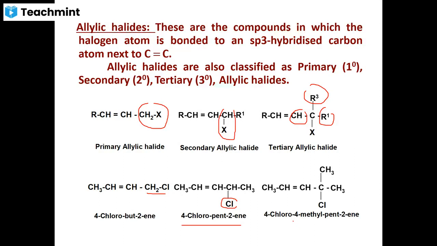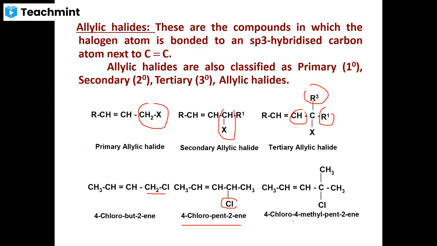So this is how those halogen compounds, whether they are derived from alkanes, or alkyl substituted benzenes, or derived from alkenes, if the halogen atom is attached to an sp3 hybridized carbon atom, they are all further classified as primary, secondary and tertiary, depending on the type of carbon atom the halogen atom is attached to.